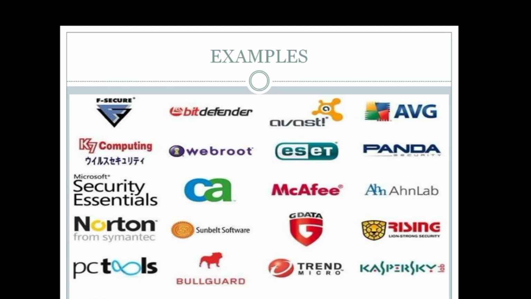Here you have seen some examples of antivirus like Avast, AVG, Panda, Webroot, Security Essentials, McAfee, Rising, Kaspersky, Trend Micro, BullGuard, PC Tools, Norton. These are some popular antiviruses that can be used by the user to make their systems perform better.